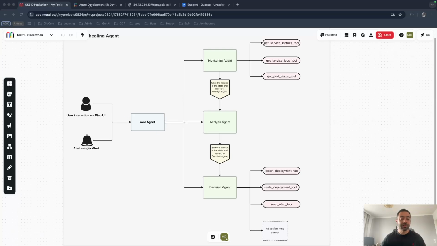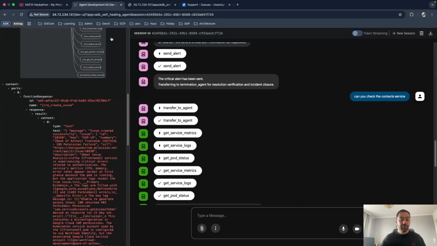Let me show you this agent in action. We have two parts demo. In the first part, we will use the ADK built-in web UI. And in the second part, we will send a webhook as a simulation for an alert coming from AlertManager.